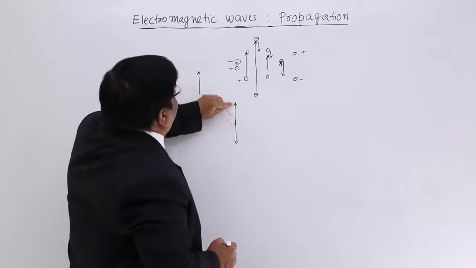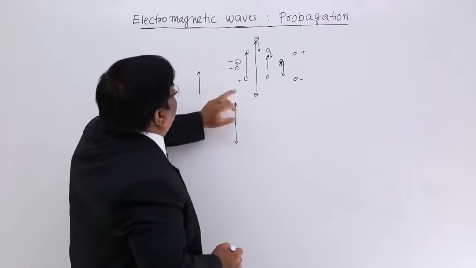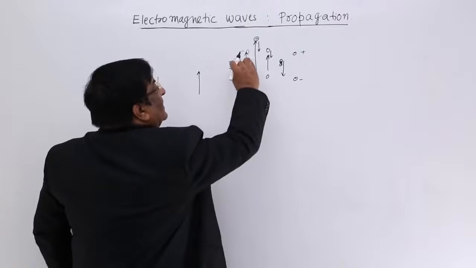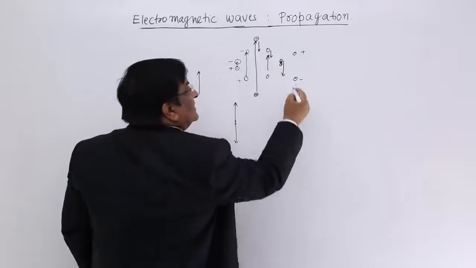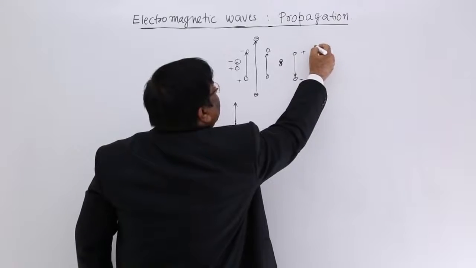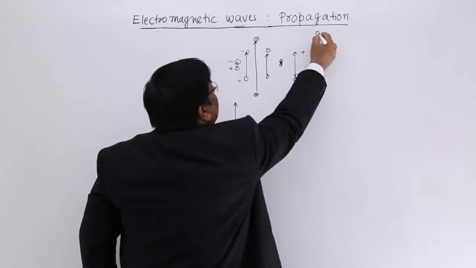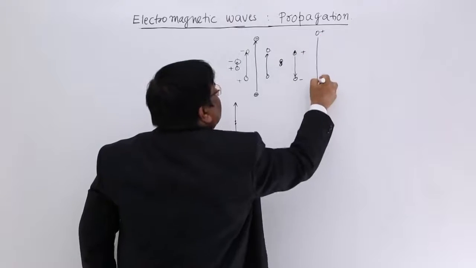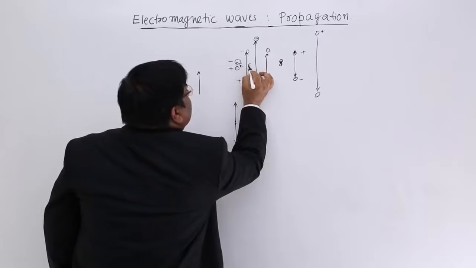So when these are here, this is the electric field. When these are here, this is the electric field. So if it oscillates this way, the electric field is this, and after that this minus goes in this direction, and now the electric field is in this direction. Now next, this minus goes down here and plus goes up here, and this is the electric field. So this is E, E, E,